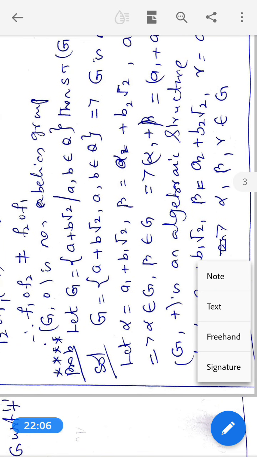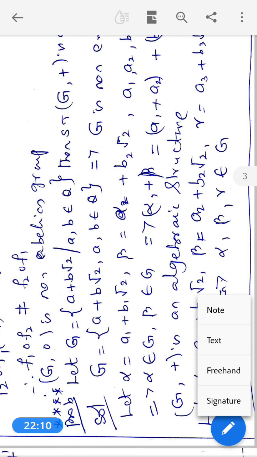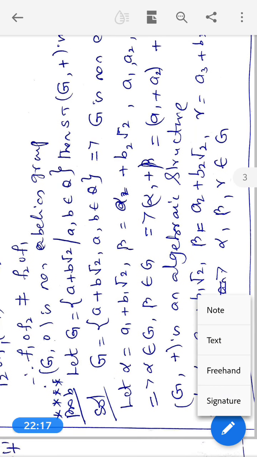Therefore, G comma plus is an algebraic structure because plus is a binary operation permitted in this case. Therefore, G comma plus is an algebraic structure. Now, we go to verify the associative property.